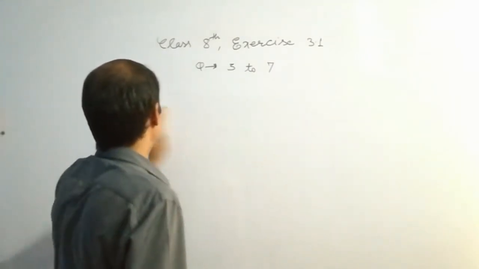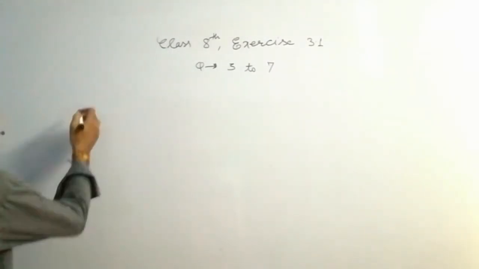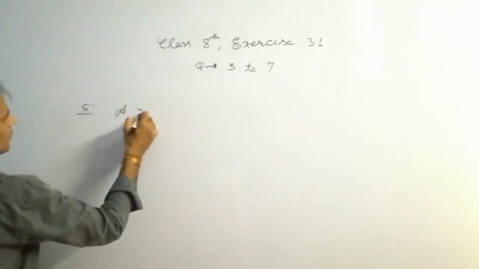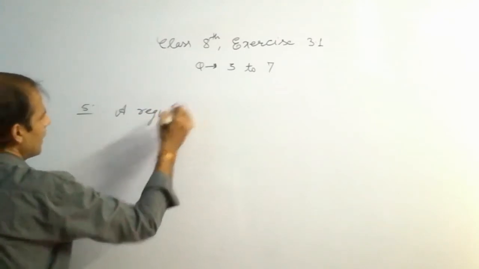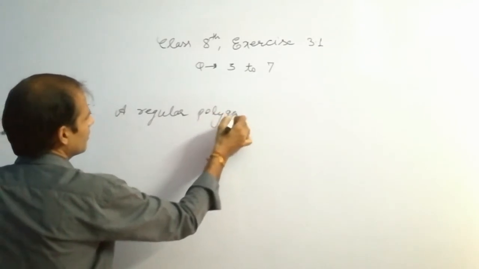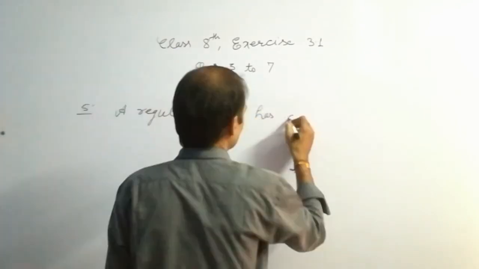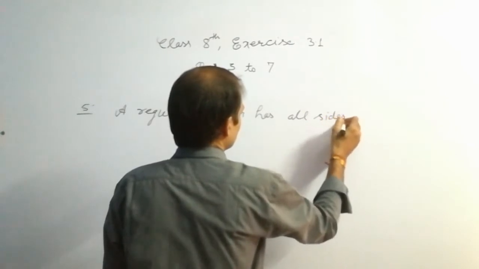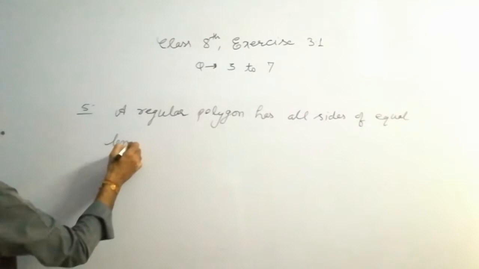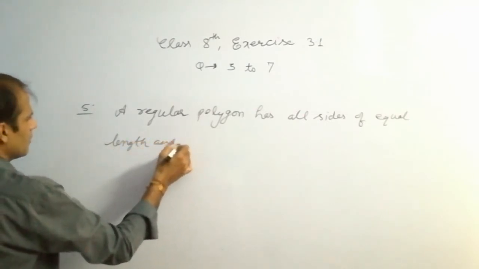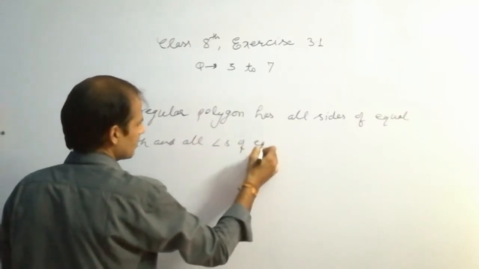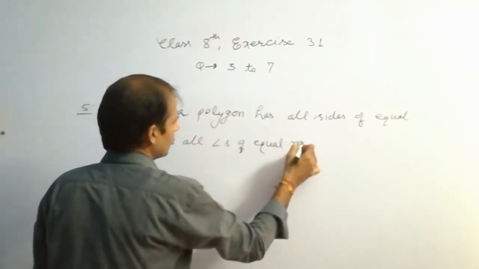Okay, next question is question number 5. Now regular polygon is, you have to write the definition. So I am writing the answer. A regular polygon has all sides of equal length and all angles of equal measurement.